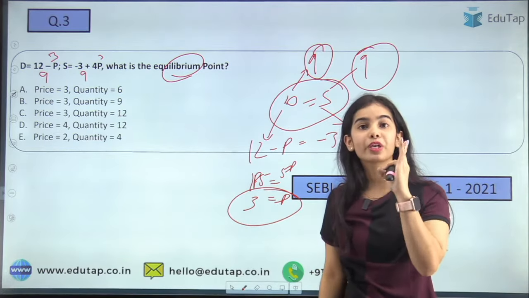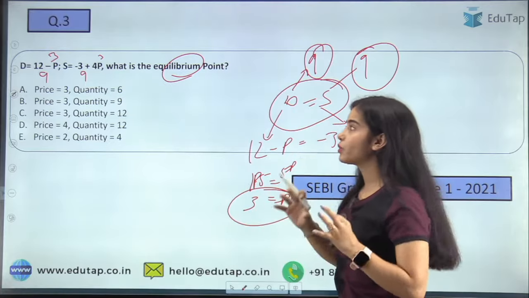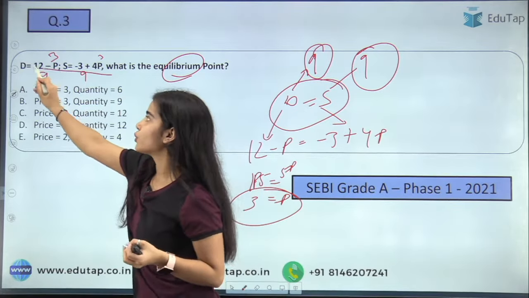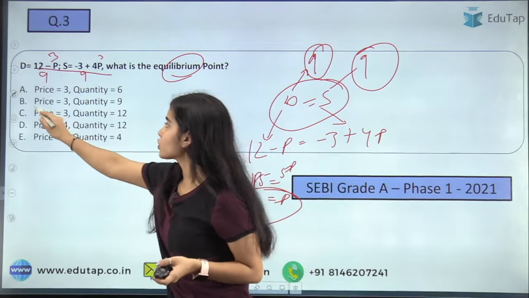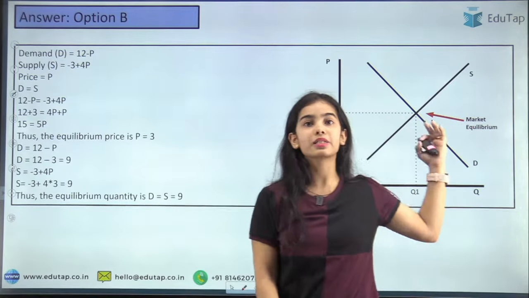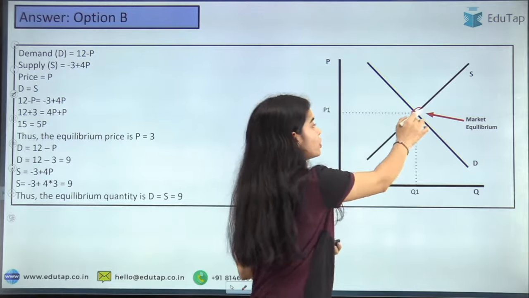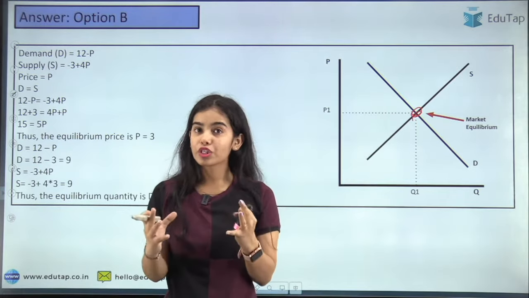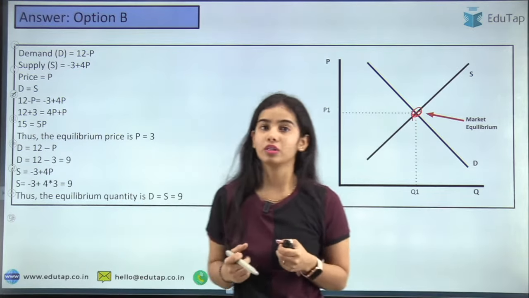So whenever the equilibrium is being asked, what you have to do is equate the two equations. Okay, so price is 3, quantity is 9, so the right answer is B. Here you can see this is the market equilibrium where the demand is equal to supply. Okay, easy question, basic concepts you have to put.